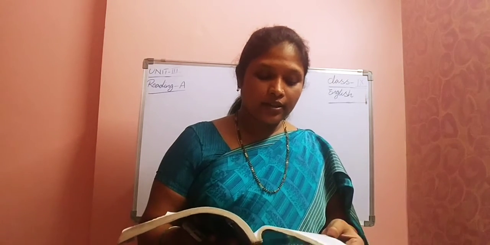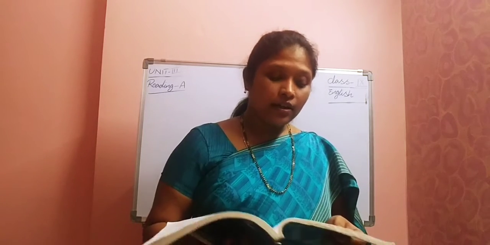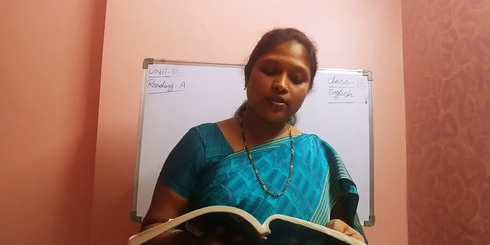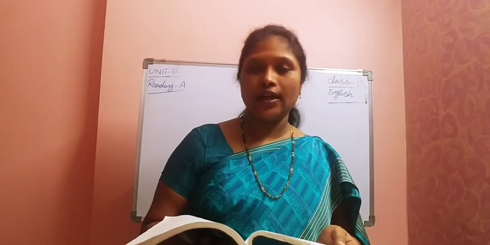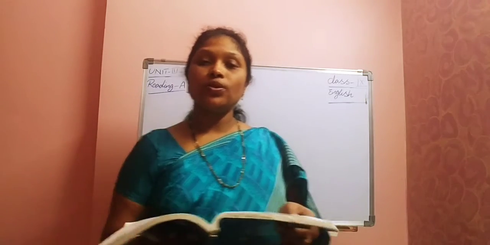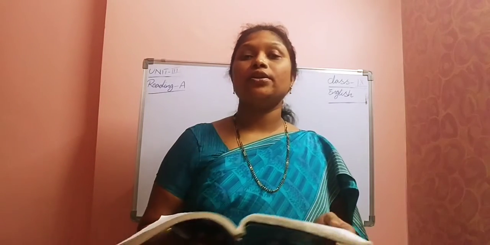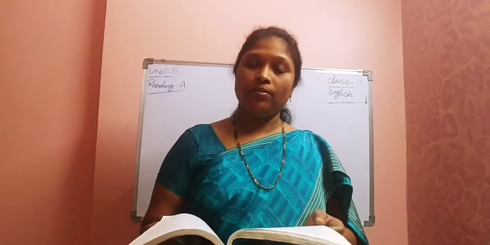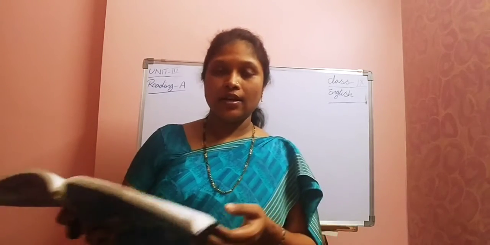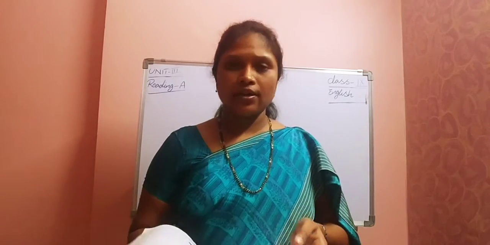There is a table, children. This table talks about reasons for dropouts among children aged 5 to 14 years during the period 1997 to 98. Who are called dropouts, children? Dropouts means the children who discontinue their studies in the middle of their studies itself, maybe from 6th class or 7th class, 8th class, like that. They are going to discontinue because of several reasons again.